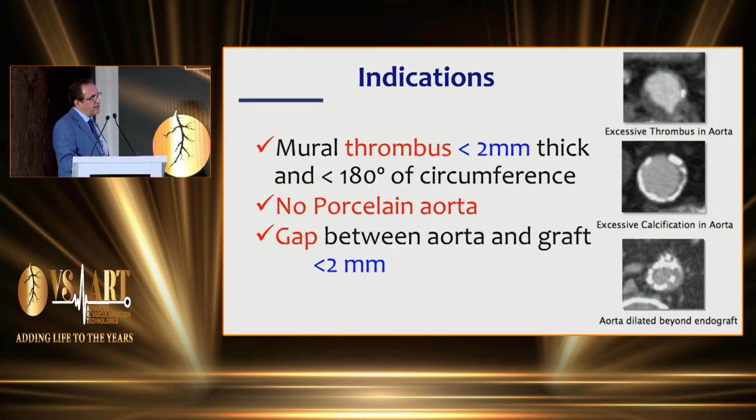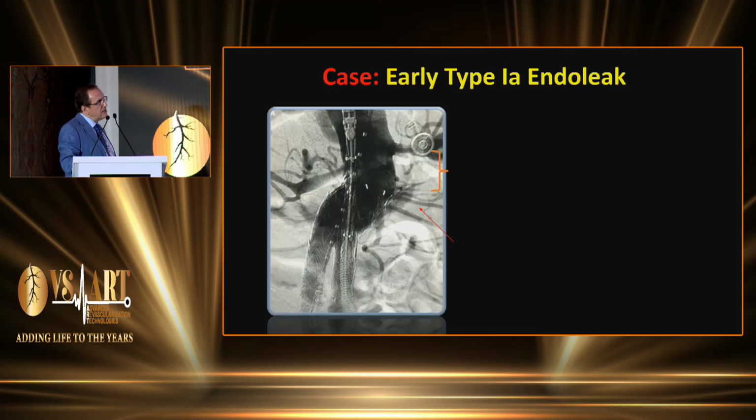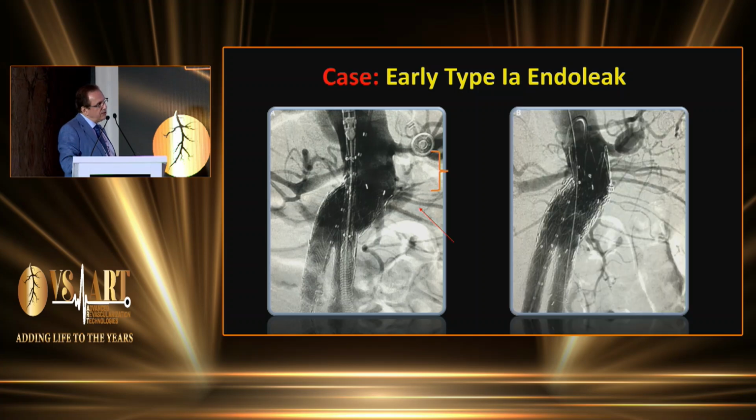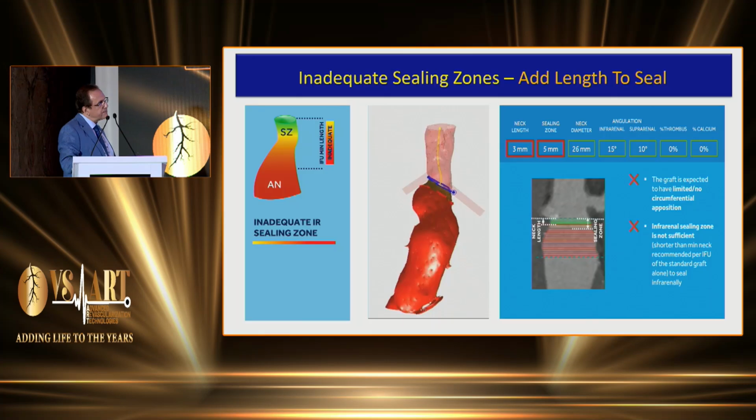But to put in an endo anchor, the most important thing is that the distance between the aortic wall and the EVAR should be less than 2 millimeters. And if you have any thrombus, again, it should be less than 2 millimeters, and there should not be any porcelain aorta, because otherwise the endo anchor will not penetrate the aortic wall. This is one of our patients. He came later because of neck dilatation, the graft migrated downward, and we had a type 1 endoleak. We treated with just a cuff and endo anchors, and we got a good result.